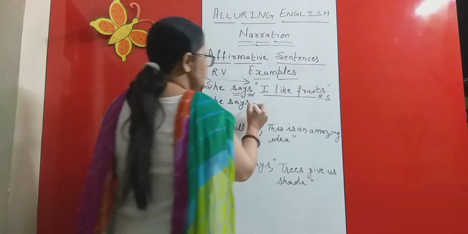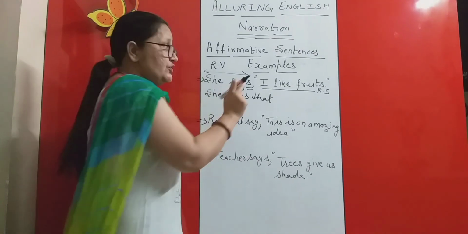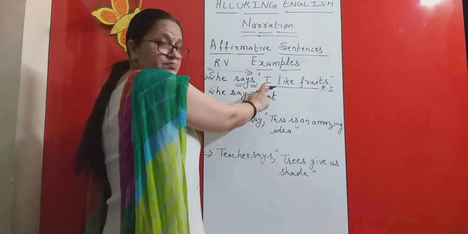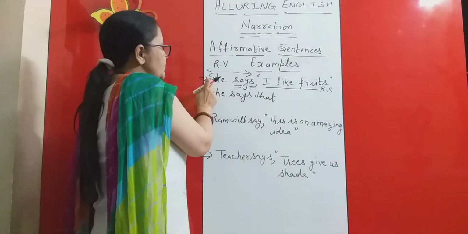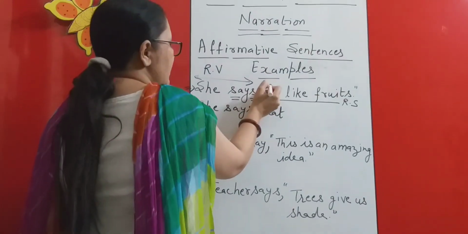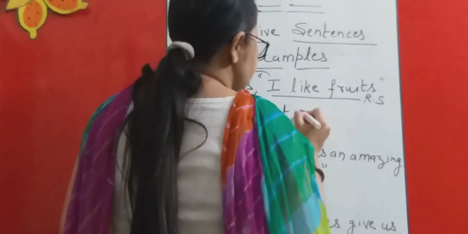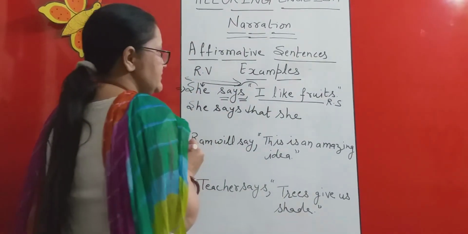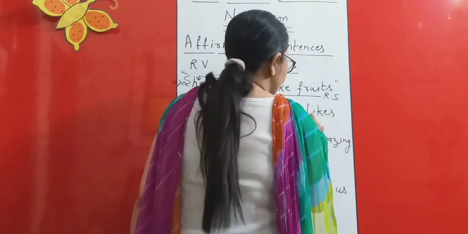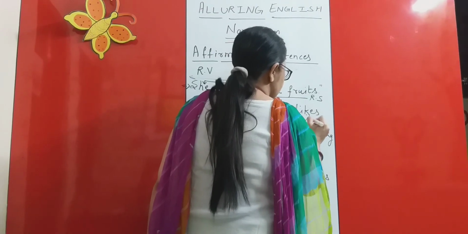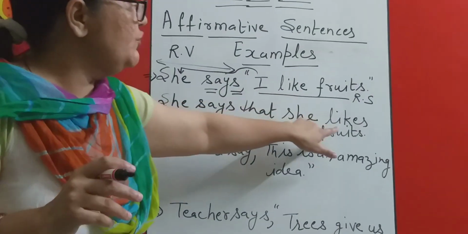Inverted commas will change into "that." The first person of reported speech, which is the speaker, again we change according to the subject of the reporting verb, which is "she." So "I" and "she" will be replaced. She says that she likes fruits. See, viewers, instead of "like," I have used "likes" here.